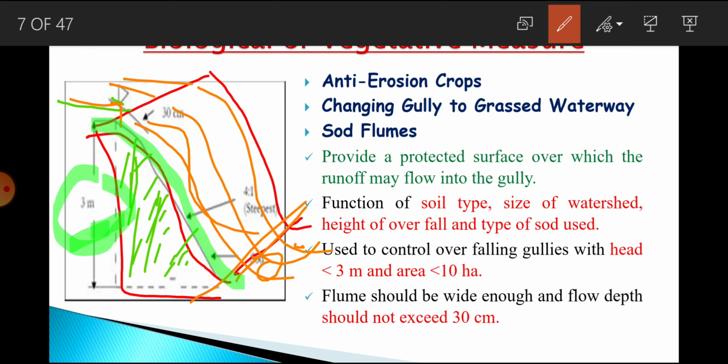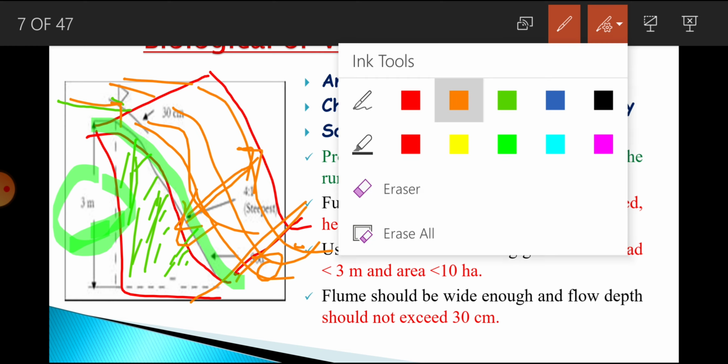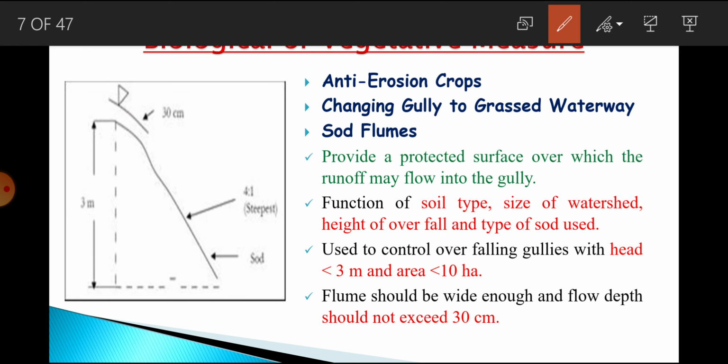Another thing suggested is that if the width of the flume is wider, that could be more effective. And we have to see that whatever water is flowing from the top of the surface, the depth of this water should not exceed 30 centimeter.